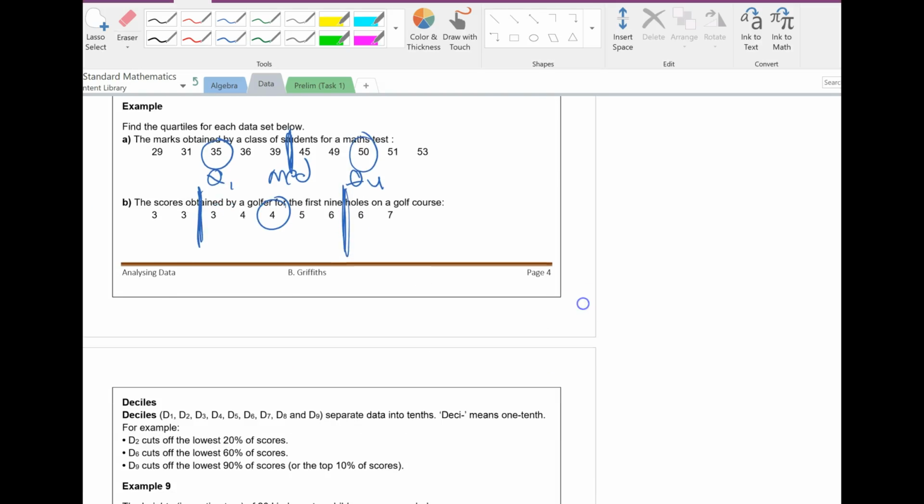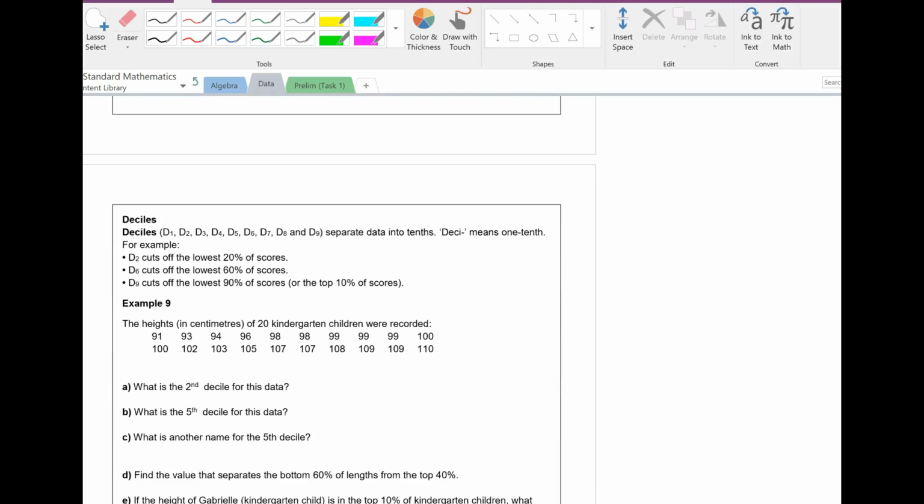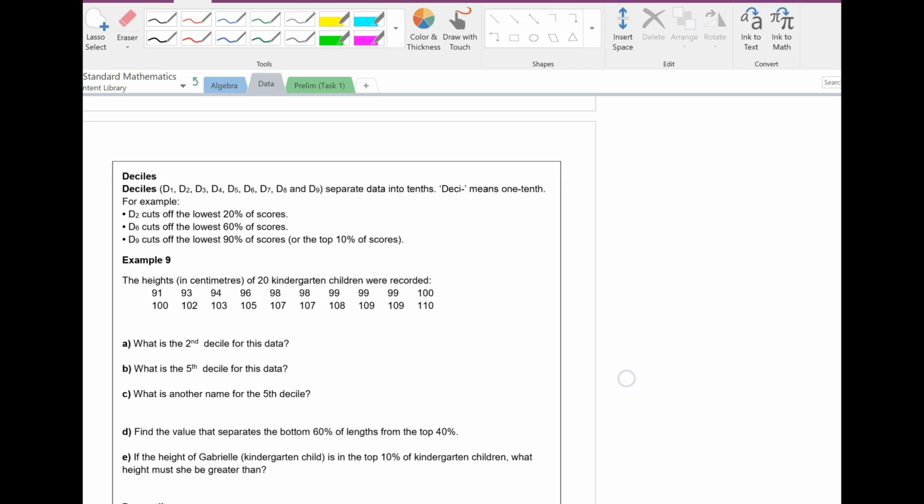Okay, this decile business divides it into groups of 10, or deciles. So decile 1 cuts off the lowest 10%, decile 9, the top 10%. So in this one, there's 20 scores, first decile, second, third, fourth, fifth, etc.